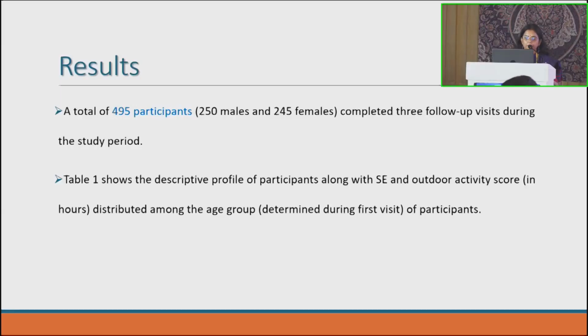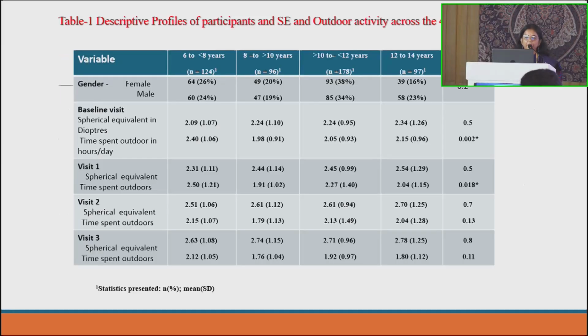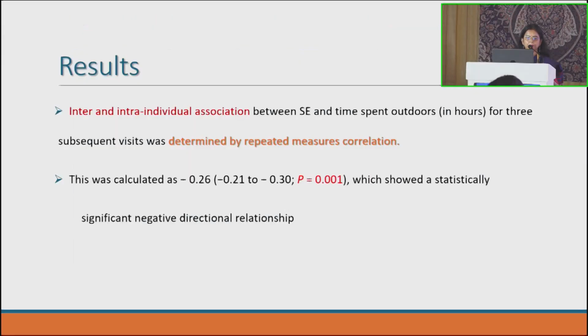And this is the table which shows the profile of all the participants, their myopia and their outdoor activity at all 4 visits. This chart shows the baseline data at the baseline visit, their myopia as spherical equivalent in diopters and time spent outdoors in hours per day. Then at the first visit, second visit, and third visit, what the spherical equivalent was at every visit, and how much time they spent outdoors at every visit over the next 1.5 years.